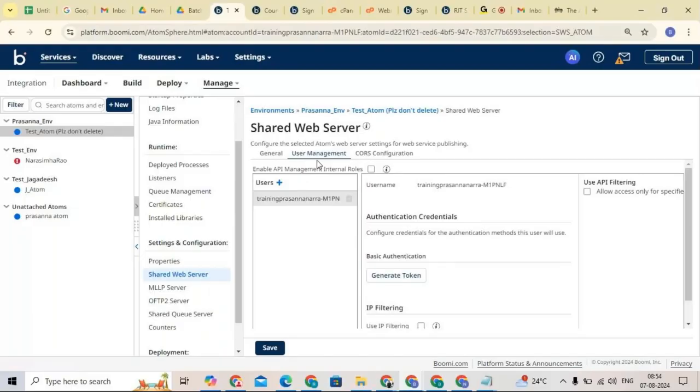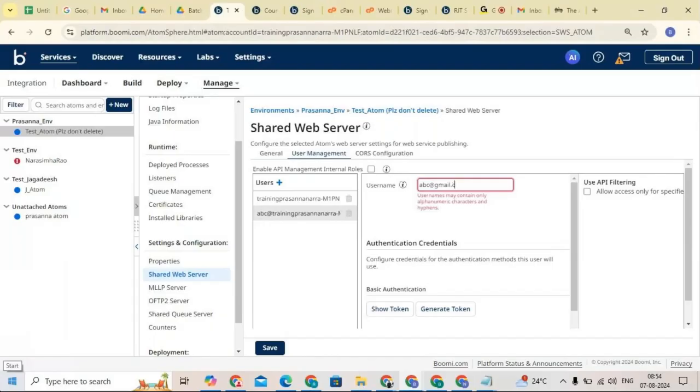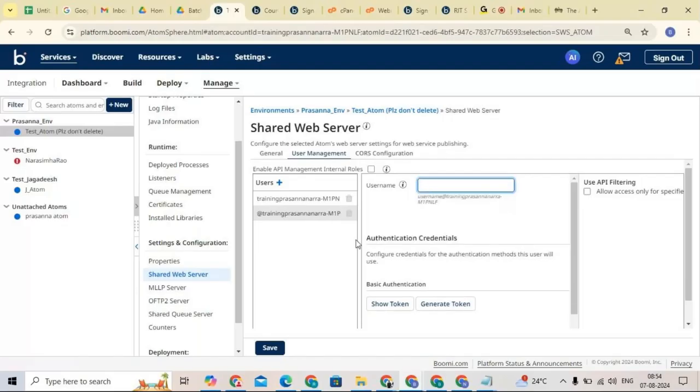Here you can see we have users. Let me add one user. If I want to add, say, abc at gmail.com or something, okay, this is my user.